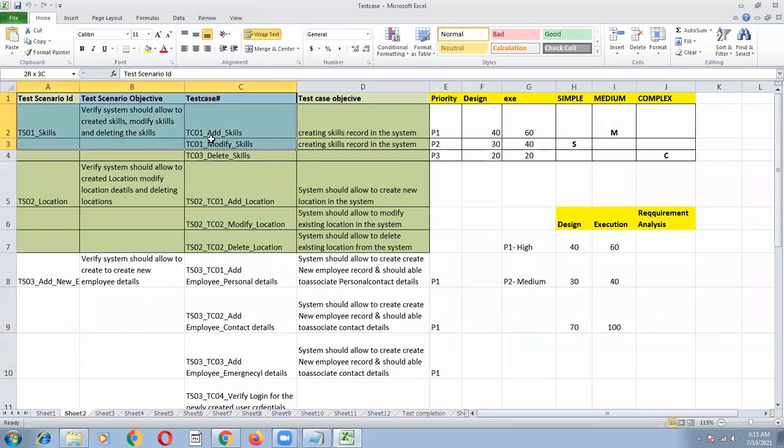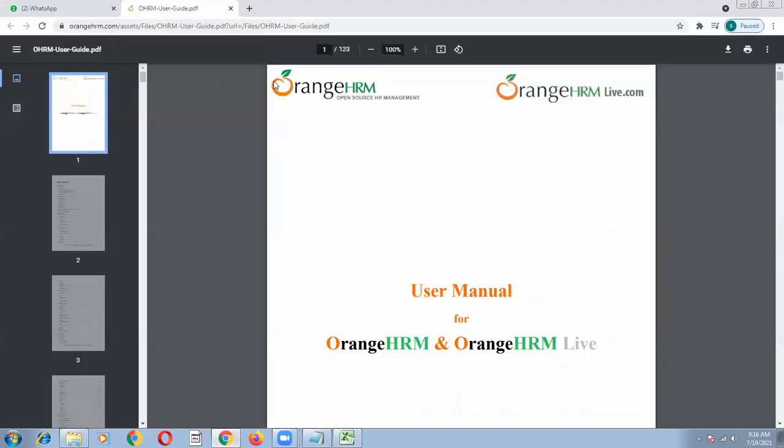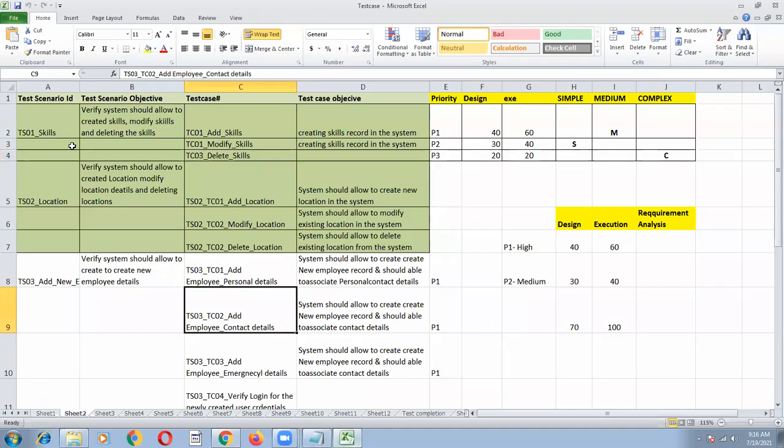This is the test scenario template. If you join any organization, they will simply give you BRD and FRD documents, and you have to go through the documents for one or two days. You joined as a manual tester in a project. Your team lead has given you the BRD and FRD documents, and after two or three days he comes and asks what your understanding is.